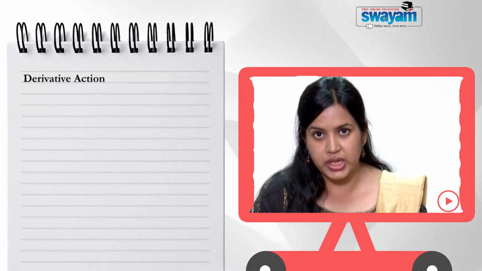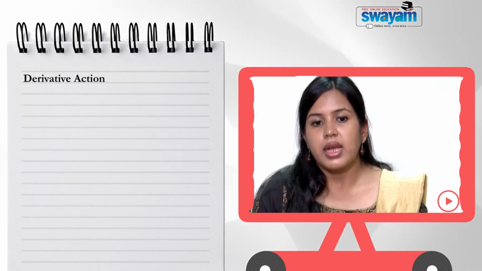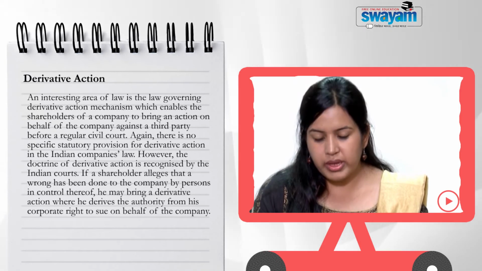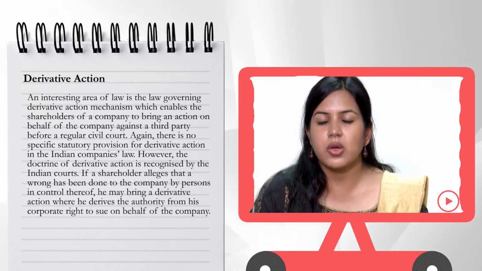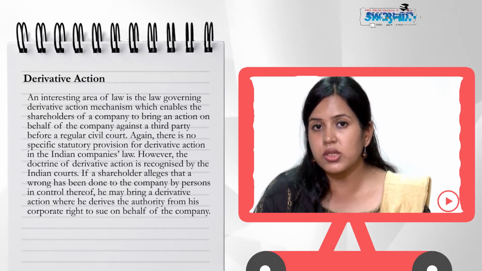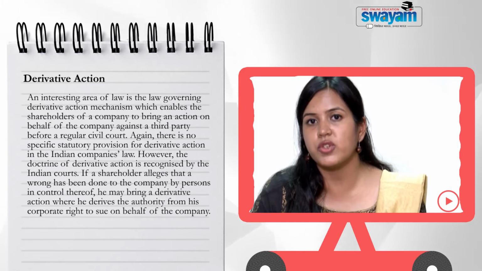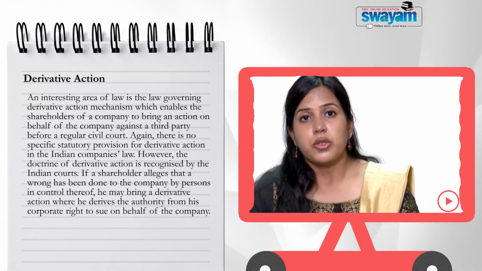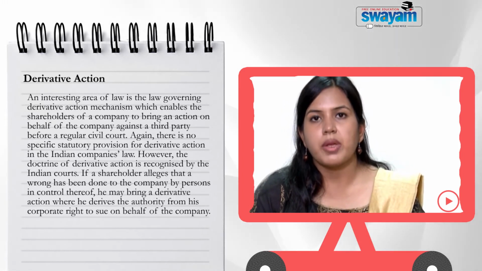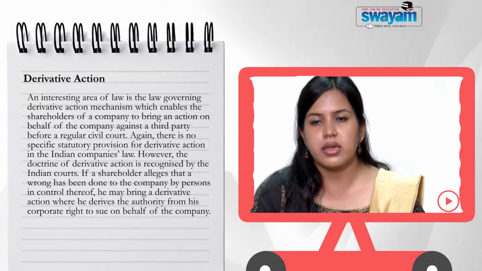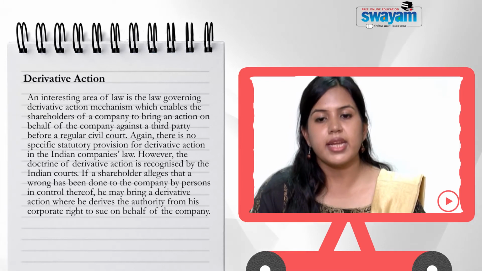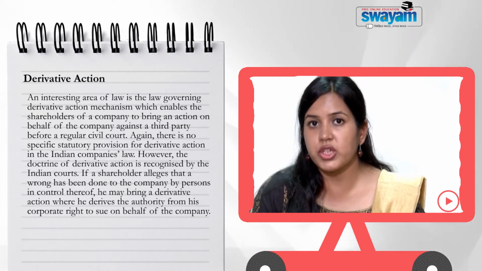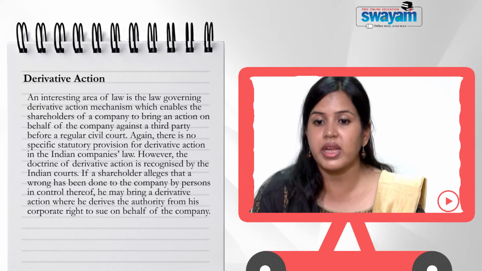Now we come to another action, that is derivative action. It is a very important and interesting area of law. The law governing derivative action enables the shareholders of a company, that is, a group of shareholders, to bring an action on behalf of the company against a third party before a regular civil court. Again, there is no specific statutory provision for the derivative action claim in the Indian company law.